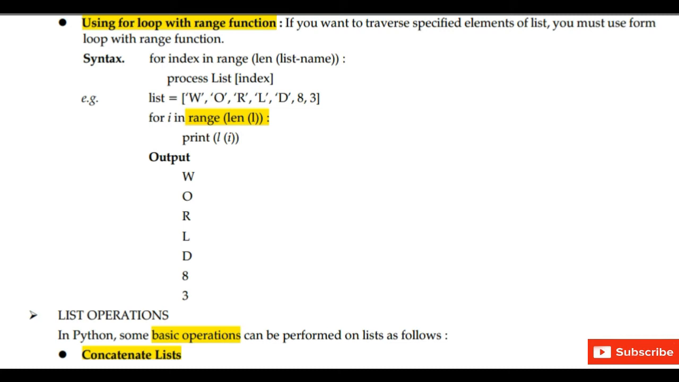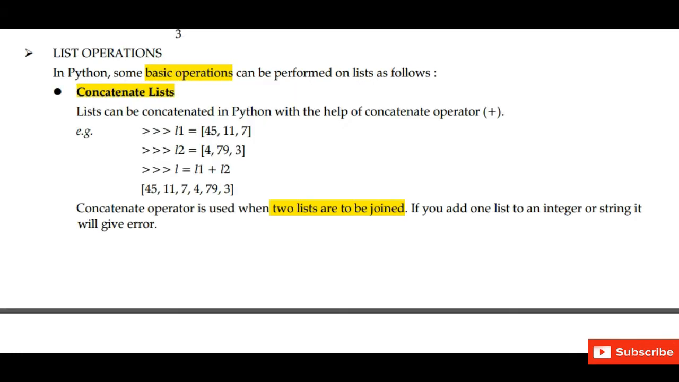First is concatenating lists. Concat means to add two lists together, to add one list with another list. For example, L1 is equal to, in the bracket we have written 45, 11, 7, and we have taken another list, L2 is equal to, in the bracket we have written 4, 79, 3. So we have taken two lists. Now we are taking another list, L is equal to L1 plus L2. So we are combining the two lists, L1 plus L2. So in the output we will get 45, 11, 7, 4, 79, 3.